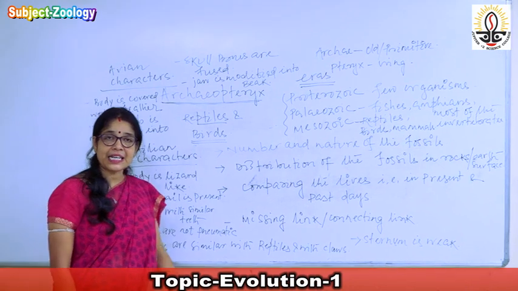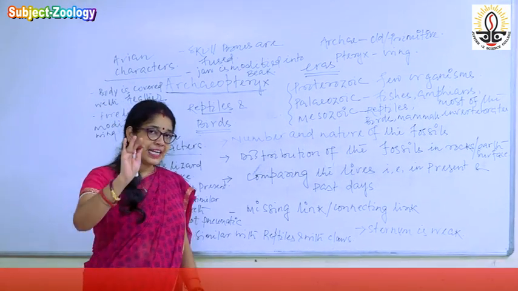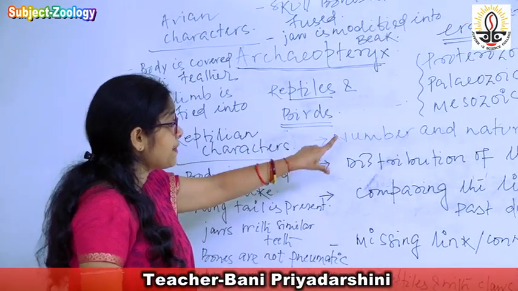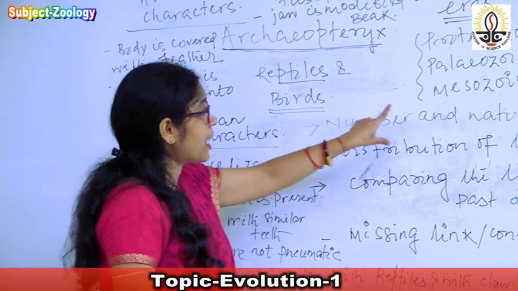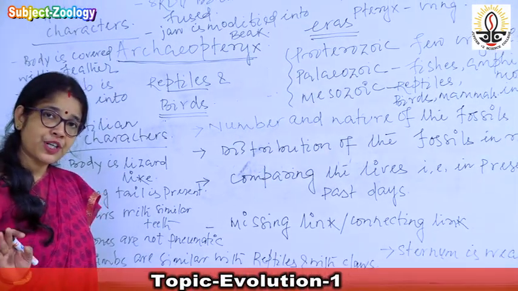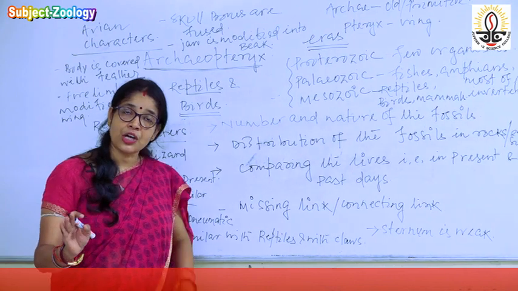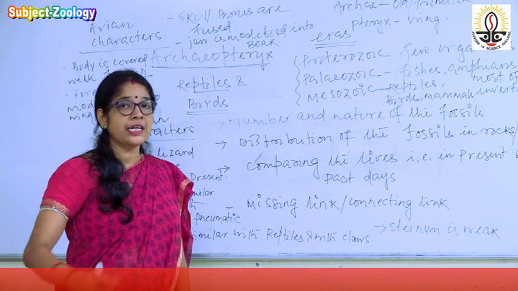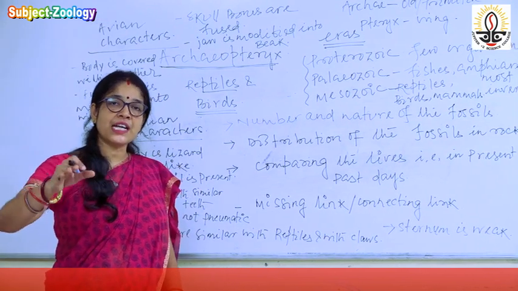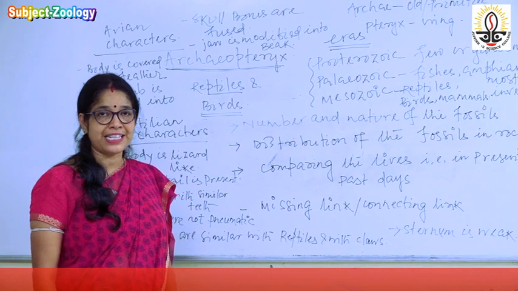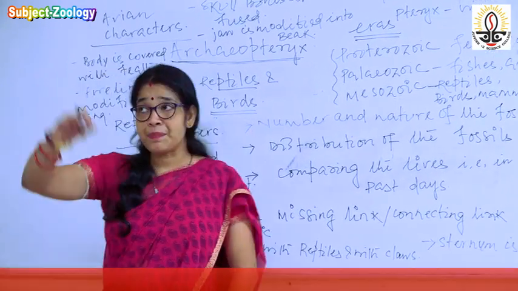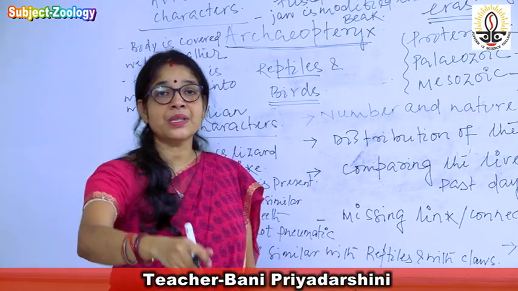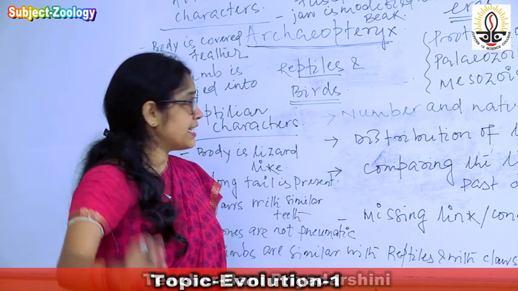So what are the evidences that we are getting by studying the different fossils? First, by examining the number and nature of the fossils when we are analyzing the rock, the number of fossils on the lowermost layer of the rock is lesser, and the uppermost layer contains the maximum number of organisms. So it shows that in ancient time the number of organisms was less, but now the number of organisms is more, the varieties are more.